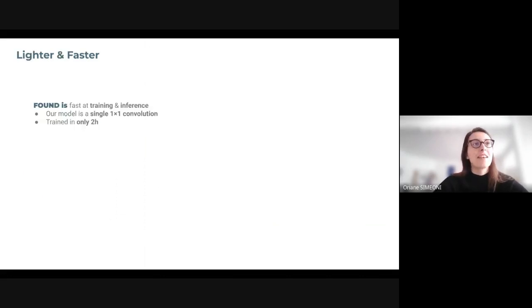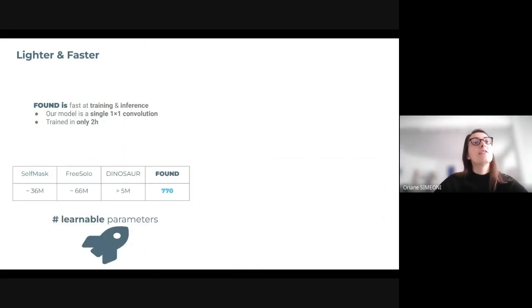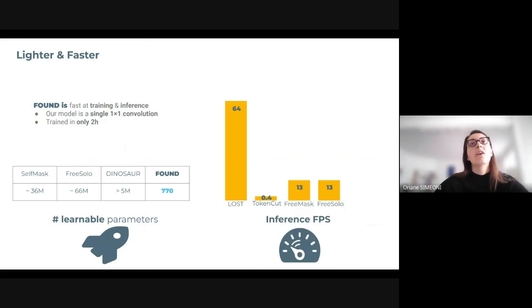So as I've just said, we have a method which is lighter and faster. Found is fast at training and inference. Our model is just a single 1x1 convolution trained in 2 hours. And in terms of learnable parameters, we are at less than 1,000, when other methods that require training use models that are above millions.